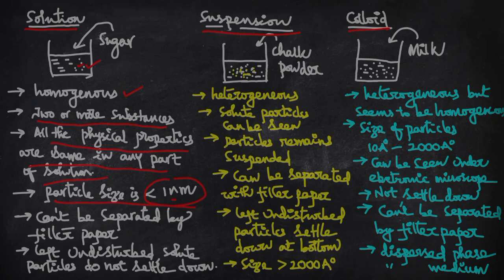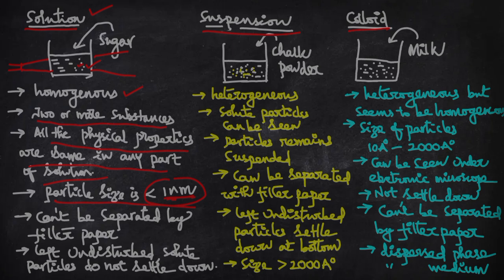That's why if you pass light through the solution, the path will not be visible, because particles of this size are not able to scatter the light. This solution cannot be separated with filter paper.